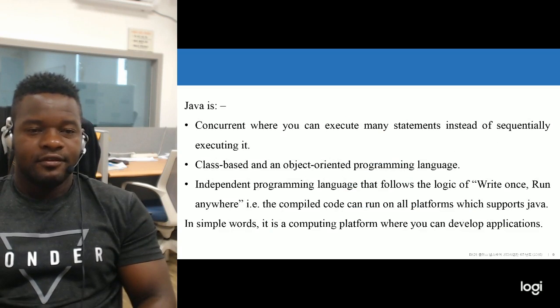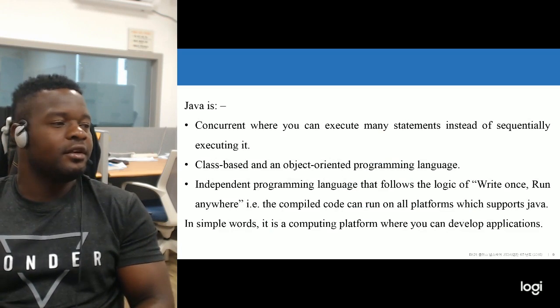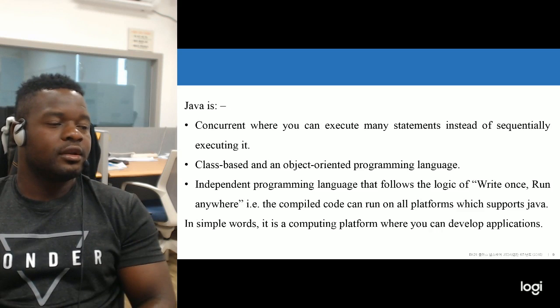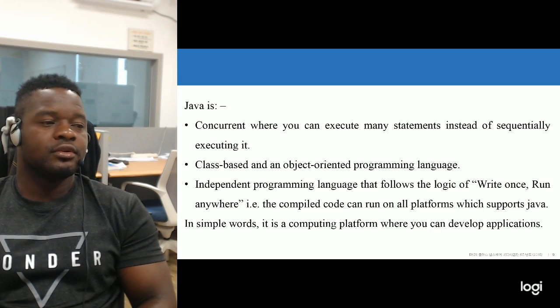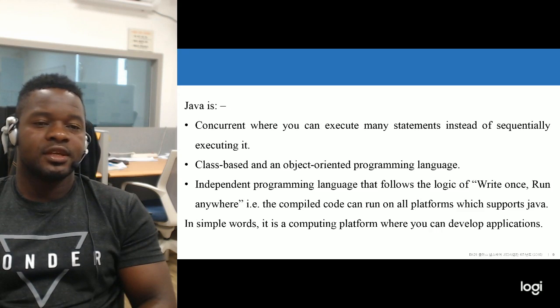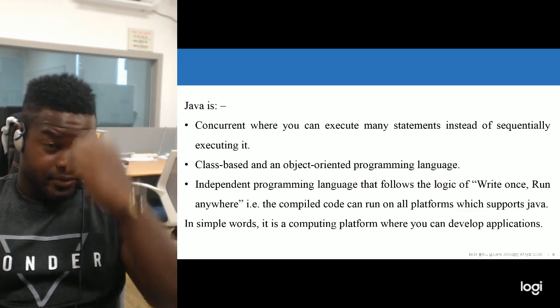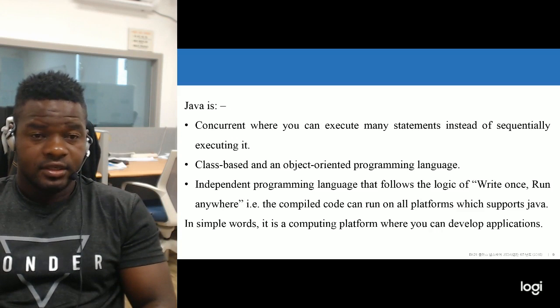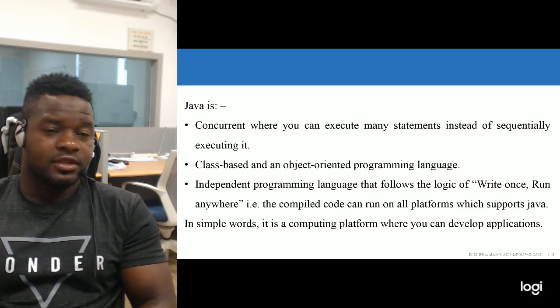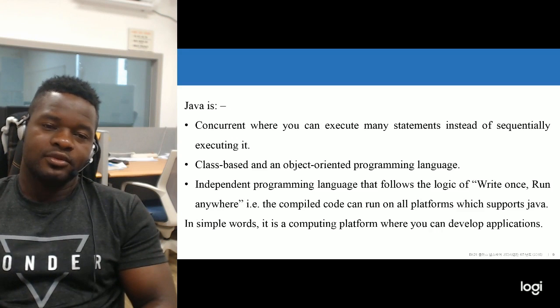So what is Java, and what are the specific things that Java has? Java is concurrent, where you can execute many statements instead of executing sequentially. Like I said, it's easy to execute Java code compared to others.